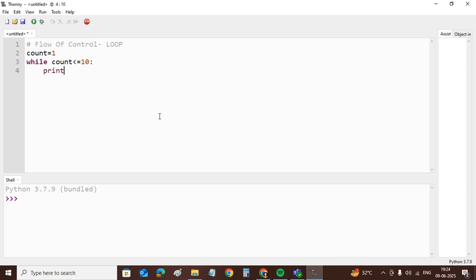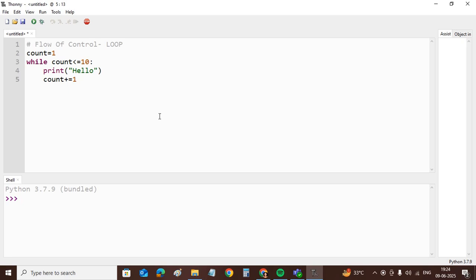Inside the loop I am printing the value. I am asked to print the value hello 10 times. So hello is a message and I am printing it with print, as print prints in the current line and then the cursor goes to the next line before the next printing. So hello will be printed, next time hello will be printed on the next line, and then I am incrementing the counter variable. The count equals count plus 1. I can write count equals count plus 1, or I can also write the shorthand operator, that is count plus equals 1. Both will increment the count variable by 1.